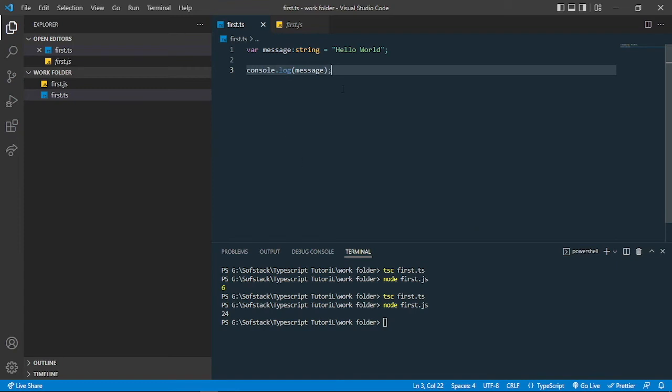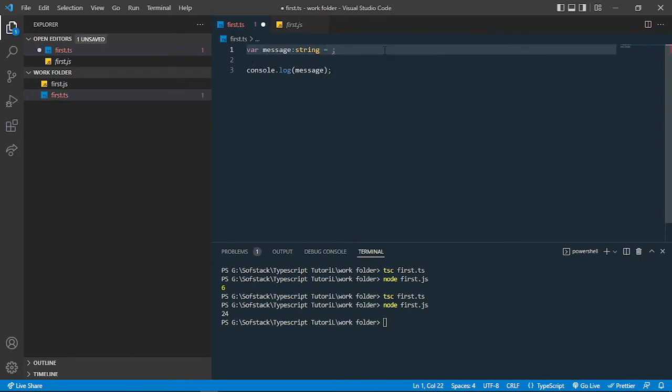In the earlier video, when I showed you how you can write your first hello world program in TypeScript, I added this type which is string. What this means is that it will only get the type of string, and I cannot assign a number to this variable. If I try to assign any number, you can see that my IDE is also giving me an error that type number is not assignable to type string.